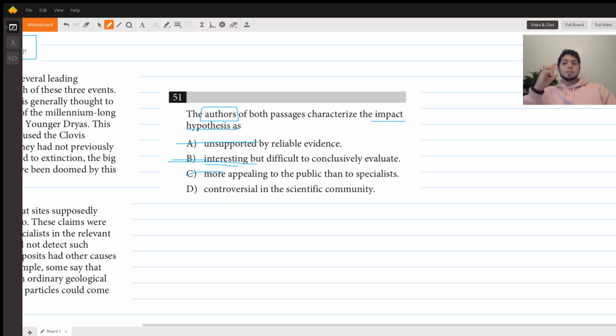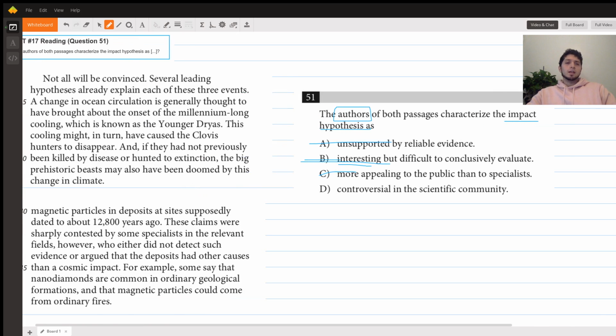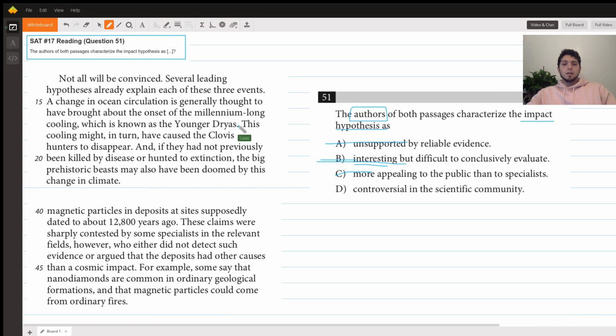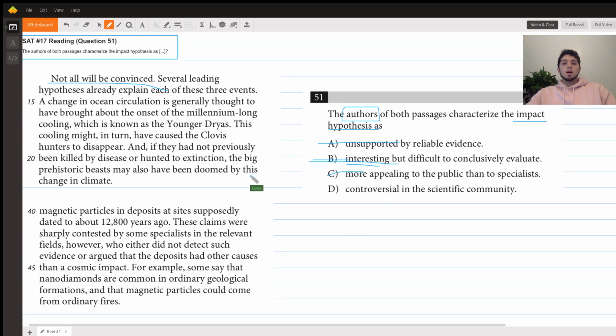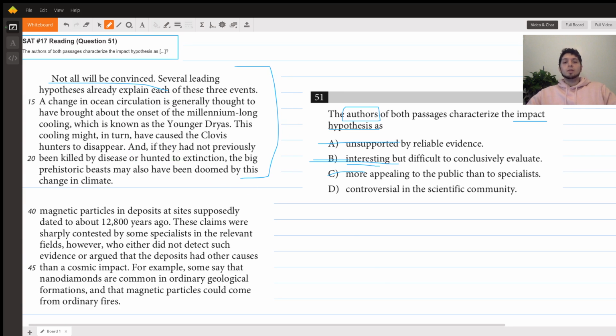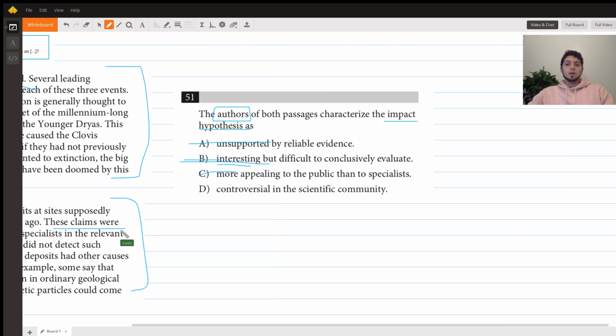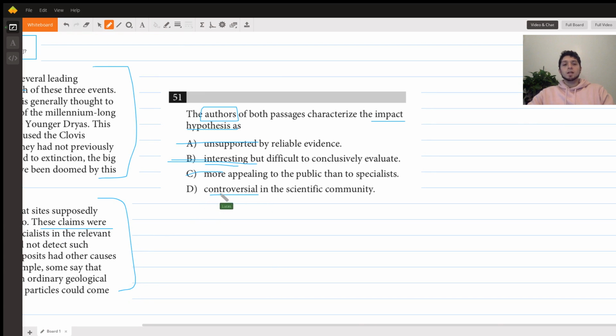So I'm going to go back and scan for text in either passage that would support this claim. Again, I wasn't able to produce everything here, but in passage 1, you'll find this, which explains that not all will be convinced. There are several other leading hypotheses. So it's controversial because it's not established, and other leading hypotheses explain this. Then in passage 2, it says these claims about the Younger Dryas impact hypothesis were sharply contested by other specialists. Both tell us it's controversial in the scientific community. So we can choose answer choice D as our correct answer.